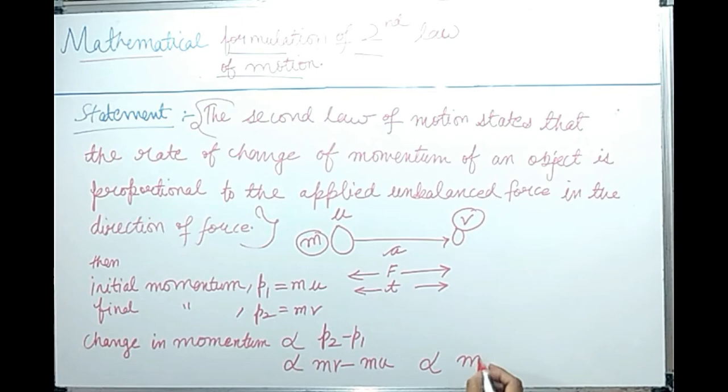Take m common from this, v minus u, and this change in momentum is m(v minus u). To make this value the rate of change of momentum, I am writing here rate of change of momentum. We divide this quantity by time t. To make any quantity a rate, we divide that quantity by t.